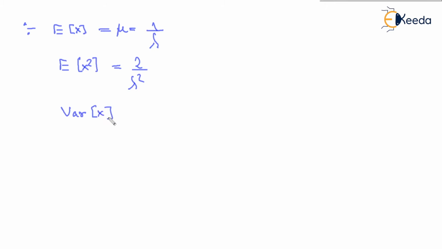And for this, the mean value E of x is given as 1 by lambda, E of x square is given as 2 by lambda square, and variance of x is given as 1 by lambda square. This is the sigma square value.